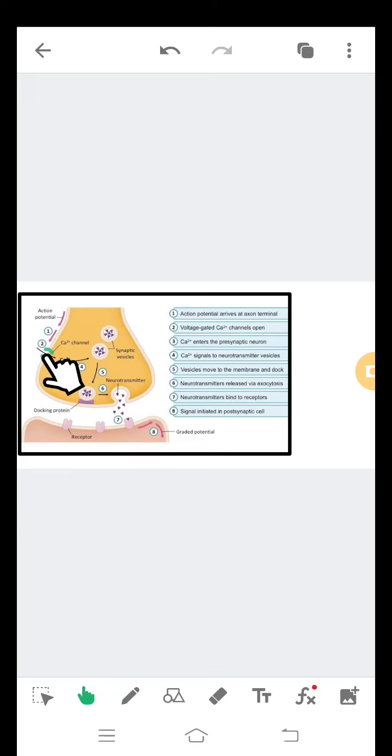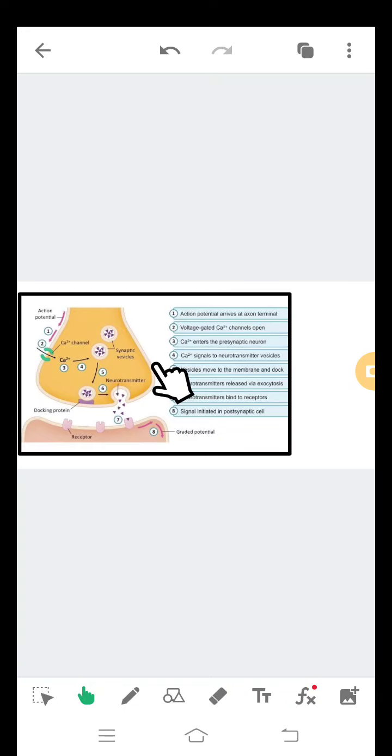So, voltage gated Ca2+ channel opens. Then, third, Ca2+ enters the presynaptic neuron.